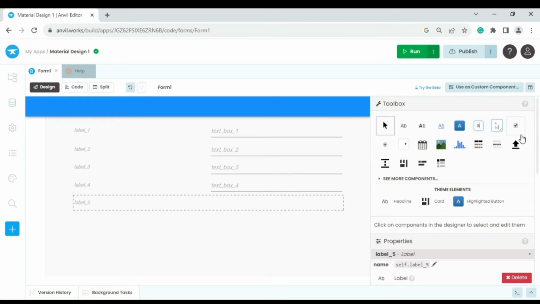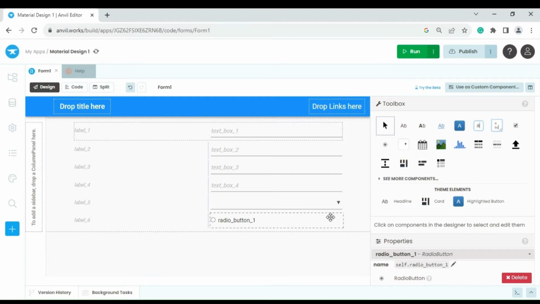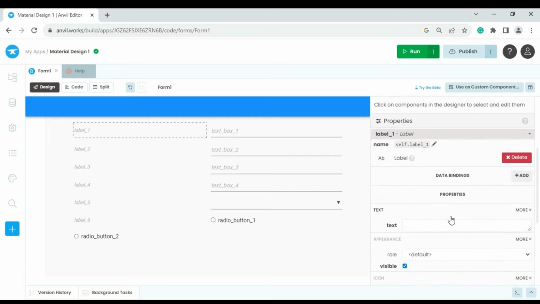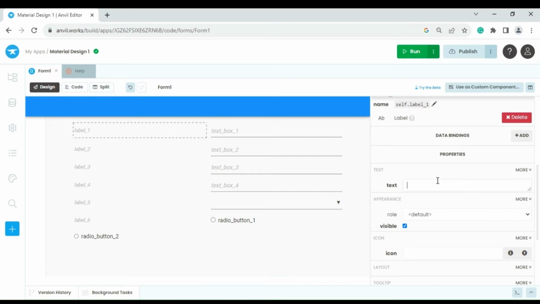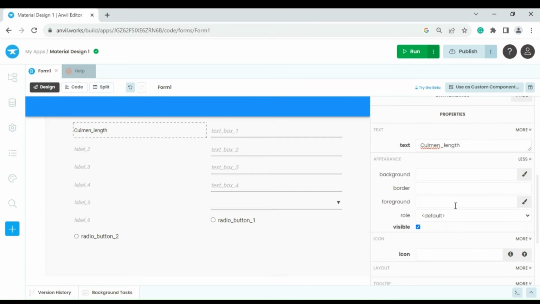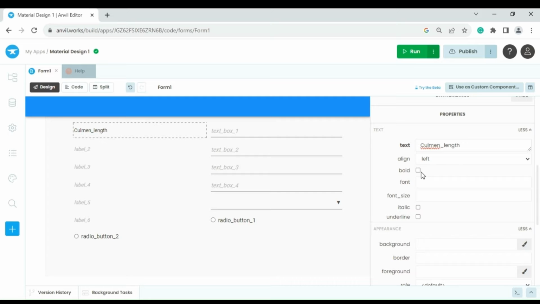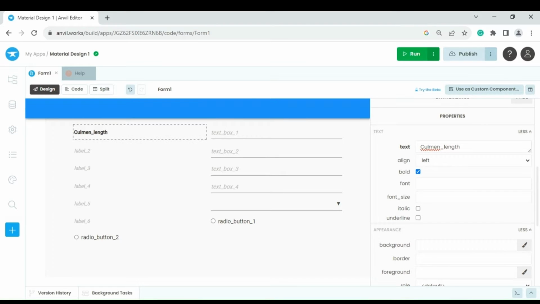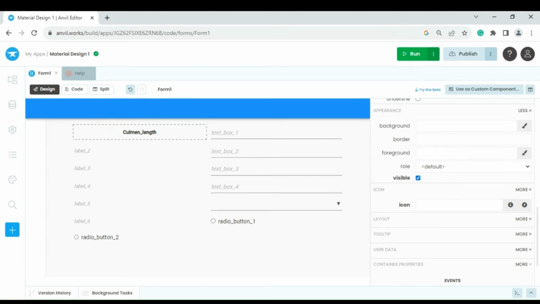Yes, we need a drop down list for storing island, and we need two radio buttons as well, and we are going to name it. The first feature or first column is column length, so we are going to have a text here as column underscore length. I make it bold, I made it center alignment. In the role I choose input prompt.